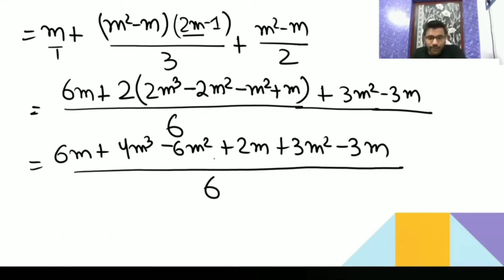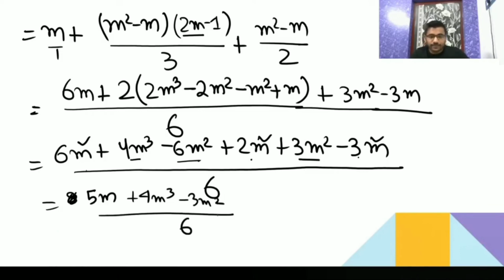Now check whether you can cancel anything. Here it's 3m, here it's 6m, and here is 2. The m term is here and here, so you are going 6 to 8, 8 minus 3, you are going to get 5m. Now take m square. Here m square is 4m cube, and no other m cube is there. Now here you are having minus 6, here you are having plus 3, so you are going to get minus 3m square, by 6.